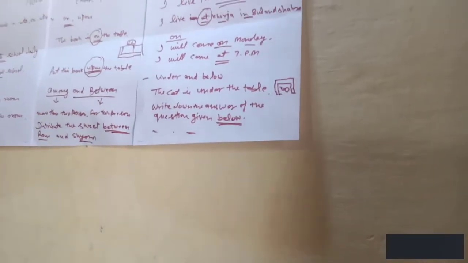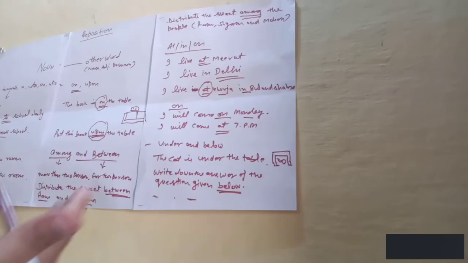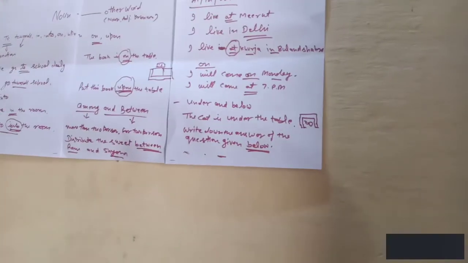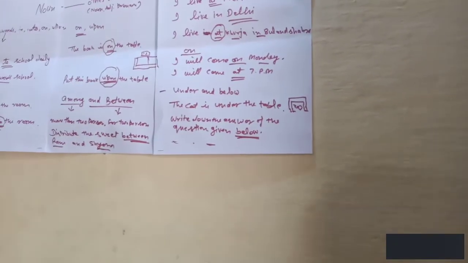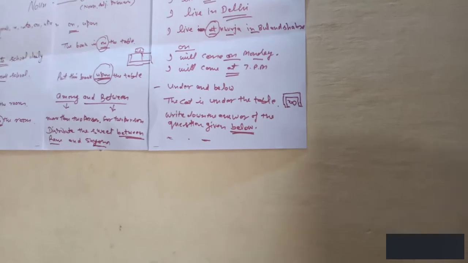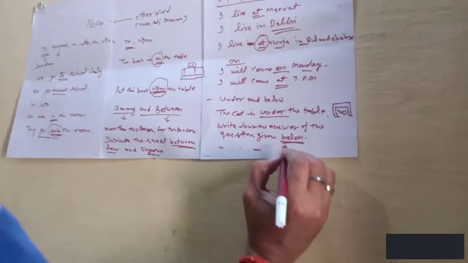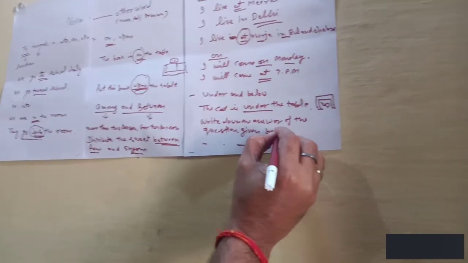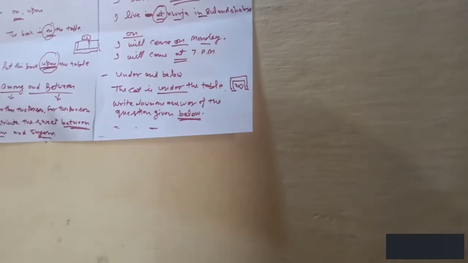And under the roof, people are standing under the roof, under the same roof. So this is a height, so we use under for height and below for no height.